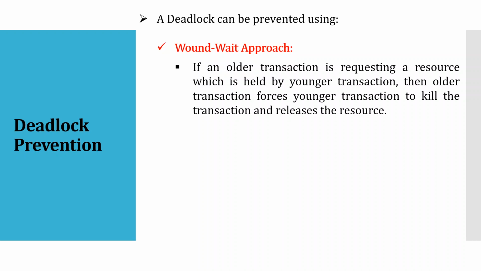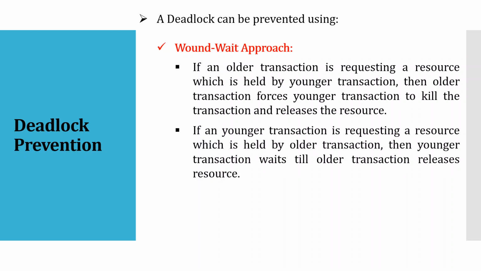That is what wound means: it is going to intentionally and forcefully take the resource that it wants from the younger one. So the older one forces the younger one to kill itself and release the resource. This is the first part of wound-wait, where the older one needs the younger one's resource.